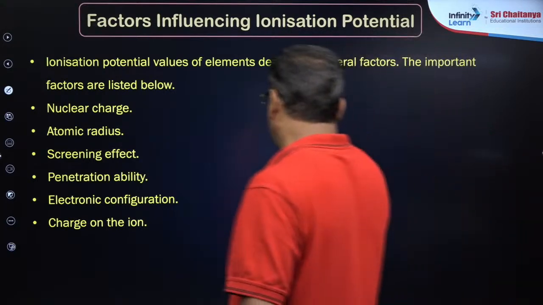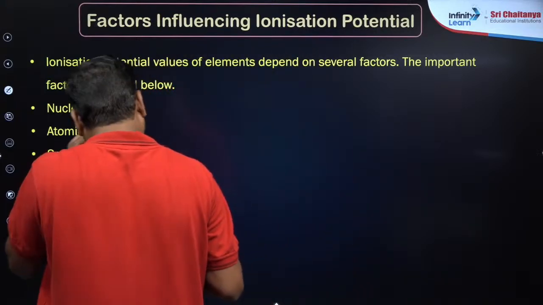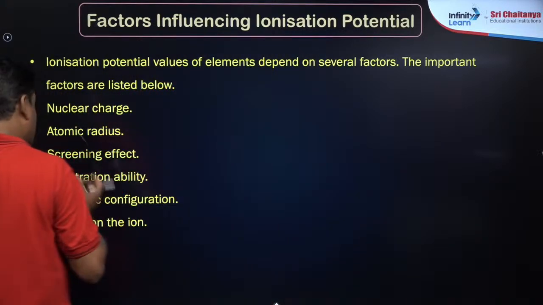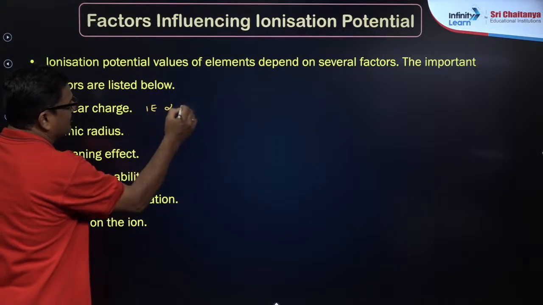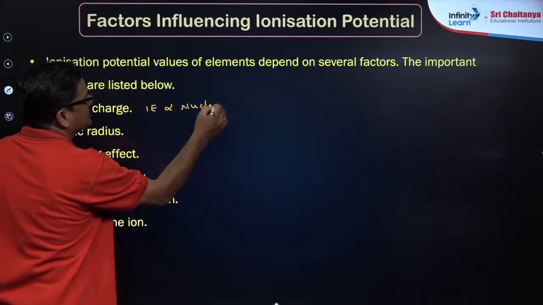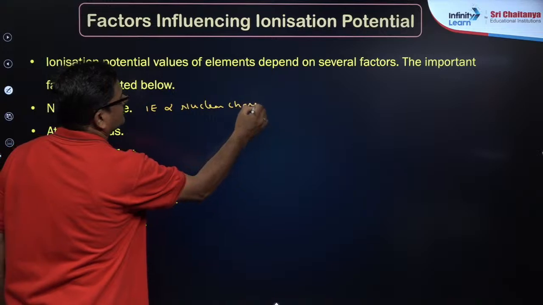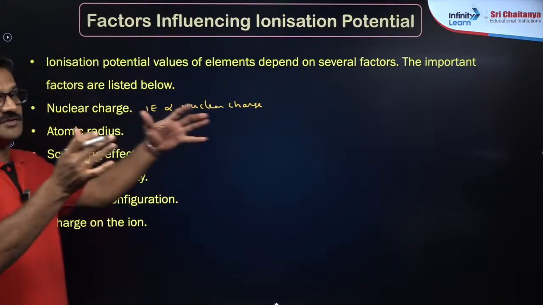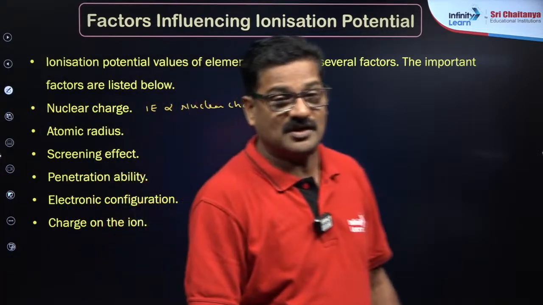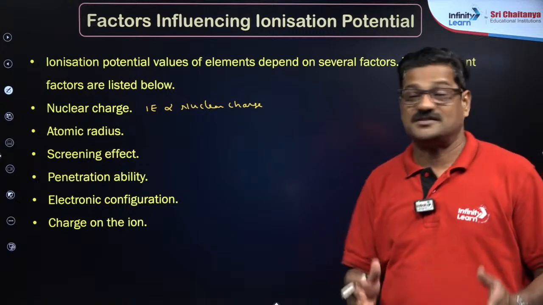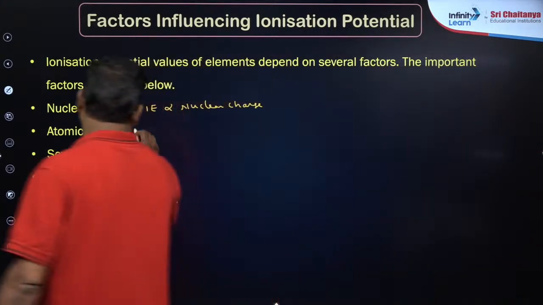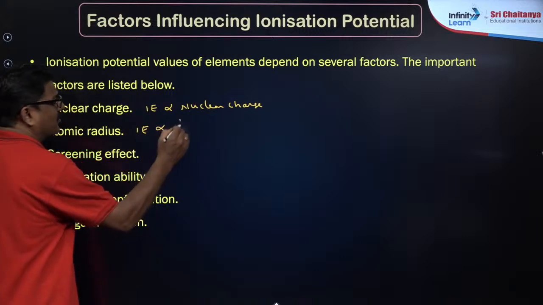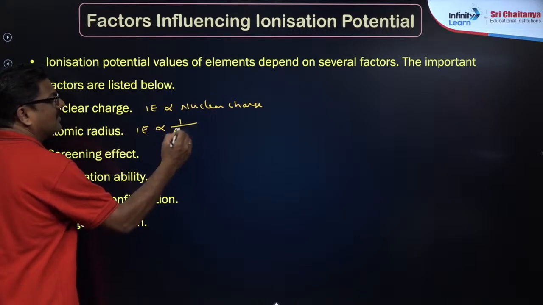So the factors that influence ionization energy: ionization values of the elements depend on several factors, and first is nuclear charge. Ionization energy is directly proportional to nuclear charge. The one with greater nuclear charge, effective nuclear charge, will have greater ionization energy. Then atomic radius: ionization energy is inversely proportional to atomic radius.